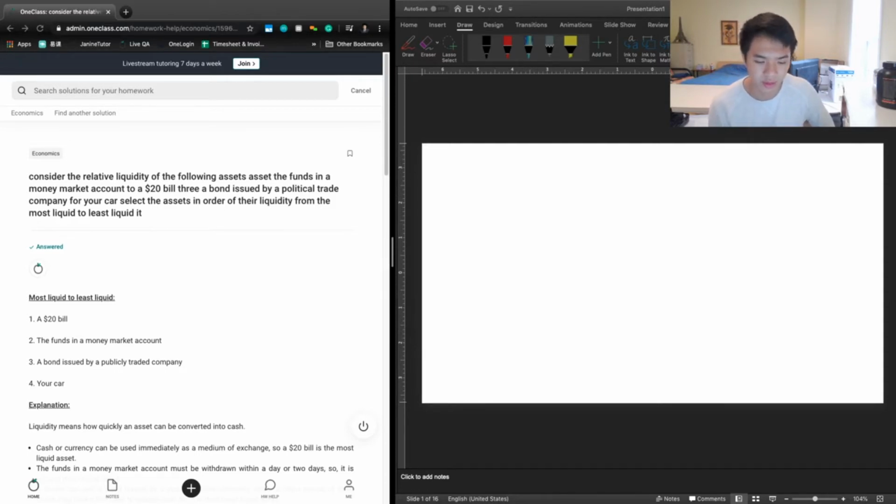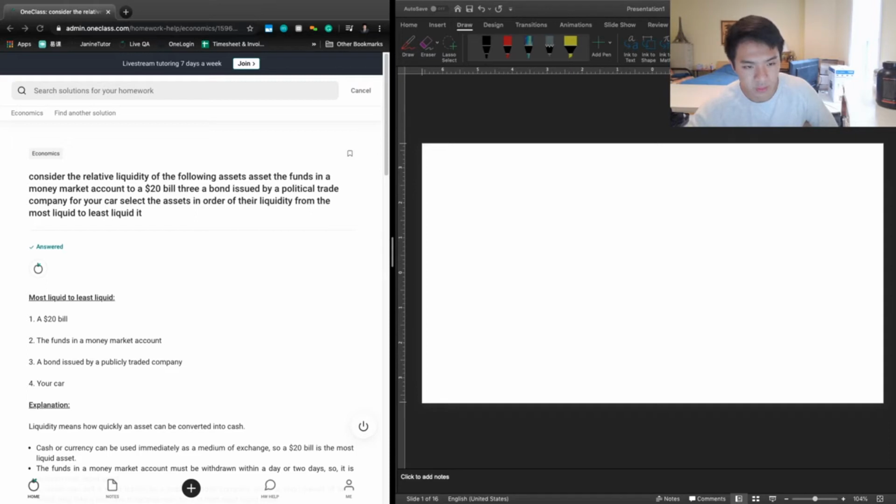So the thing we have to know here is the definition of liquidity. Basically, liquidity refers to how quickly you can convert an asset into cash, because cash is the most liquid form of money. The more steps or the longer it takes for an asset to convert to cash once you've started that process, the less liquid it is. On the other hand, the quicker it becomes cash, the more liquid it is.